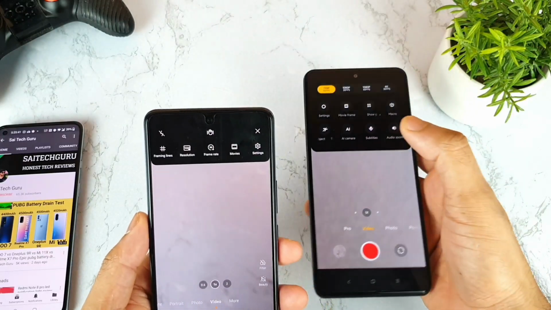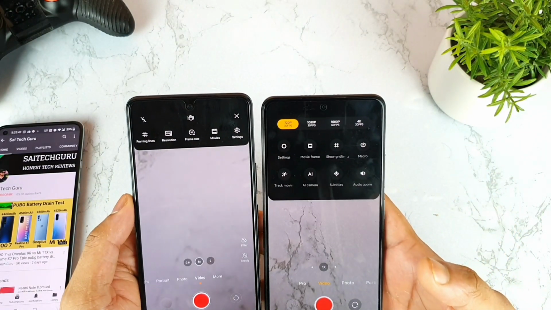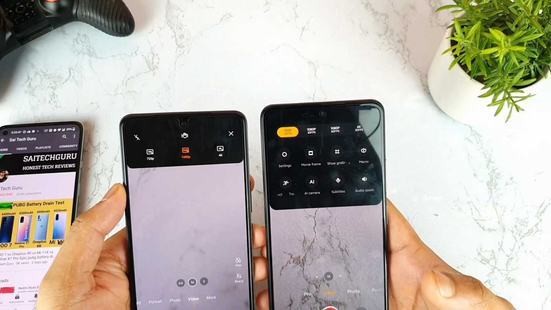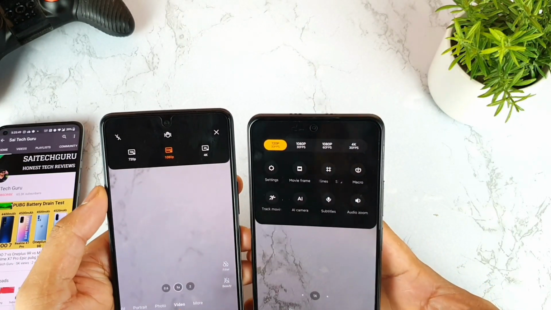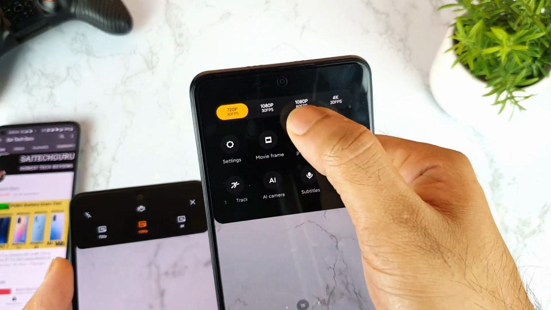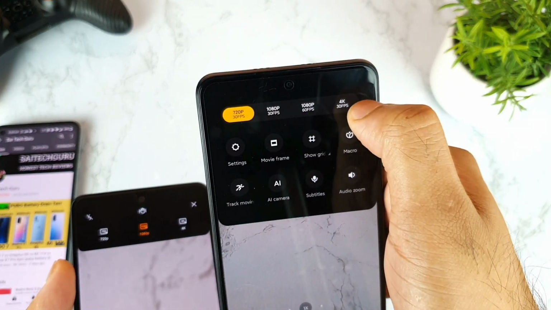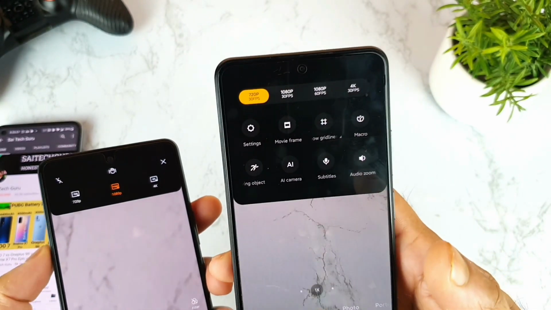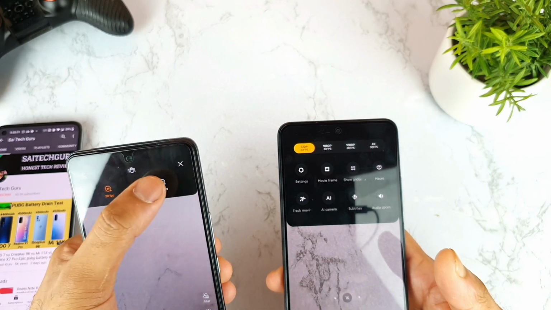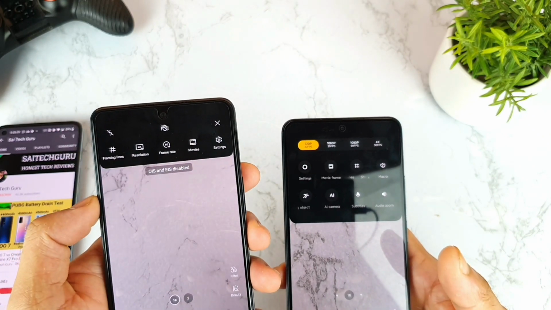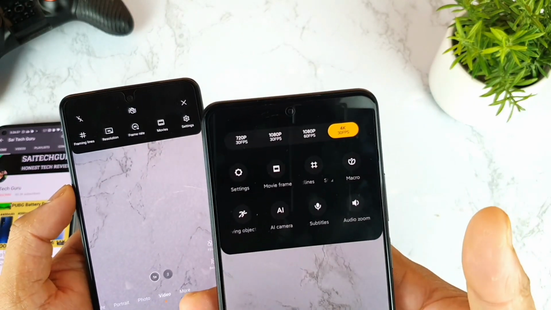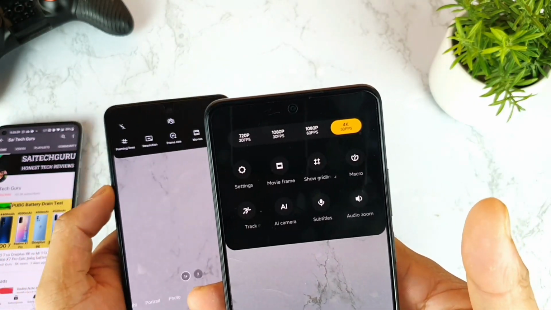If you tap in the video, there are the options for the frame lines and resolutions. So resolution 720, 1080 and 4K. Three options you got, and here it's clearly mentioned 720 30 fps, 1080 30 fps, 60 fps and 4K 30 fps. So which is clearly mentioned for you. And let me try to select the 4K. So in the 4K you do have the options up to 4K 60 fps in this IQ7 device. Whereas in the MI11X device you can only record up to 4K 30 fps, as you can see friends.